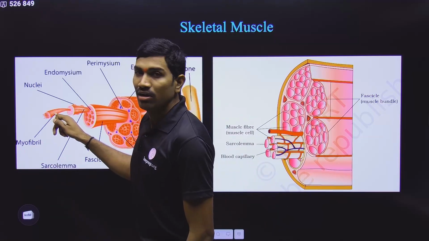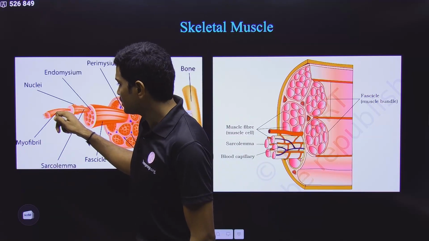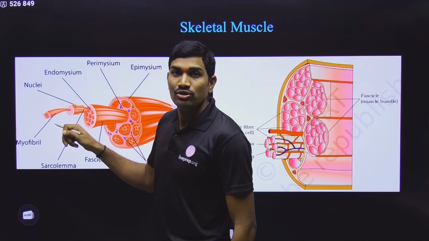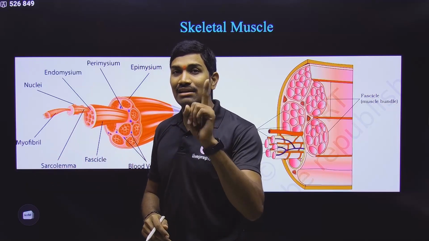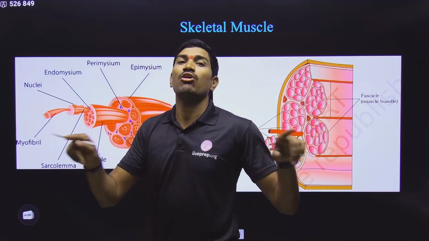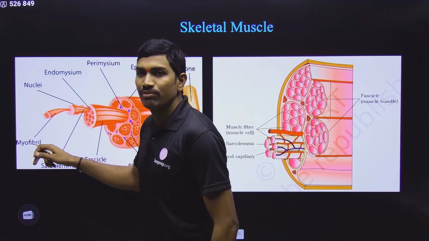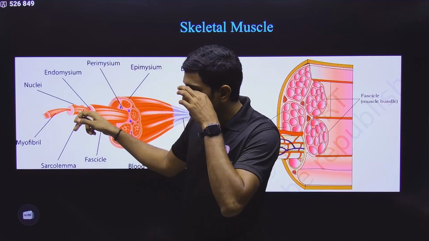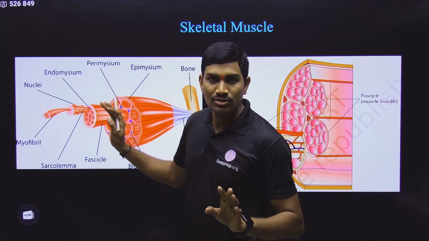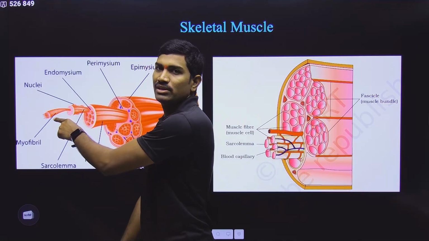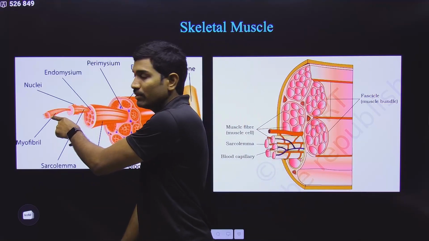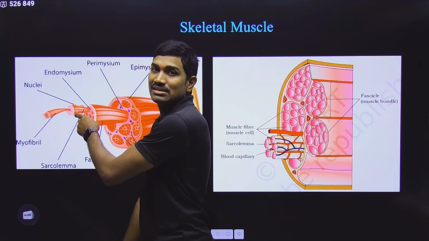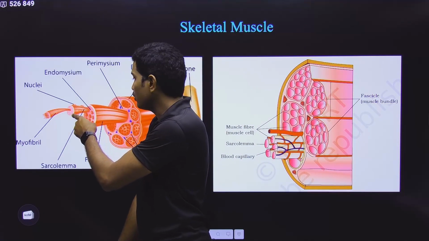So they are small fiber-like structures present inside a single cell. In this way, inside a single muscle cell, again very long thread-like structures called myofibrils are present. These are present parallel to the long axis of this particular muscle cell. Many myofibrils are present in a single muscle cell, called a myocyte.